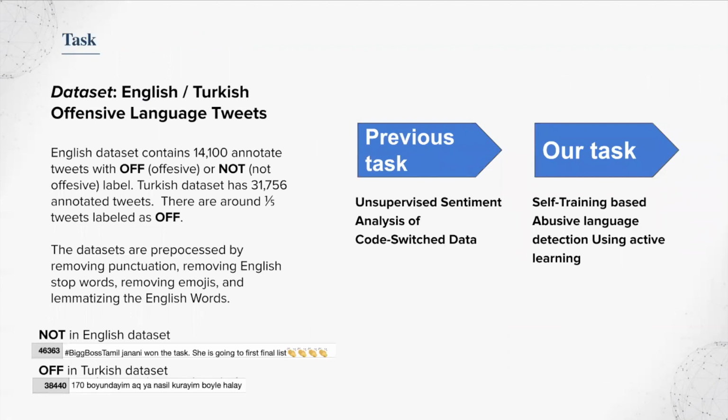There are two datasets we use in this project, which are English and Turkish offensive language tweets datasets. In our project, Turkish is considered a less common language. Our work is based on one of the TA's work. In his work, he focused on unsupervised sentiment analysis of code-switched data, and the motivation of his work is also mitigating the problem of scarce data. Based on his work, we incorporate active learning into his framework on the abusive language detection task.